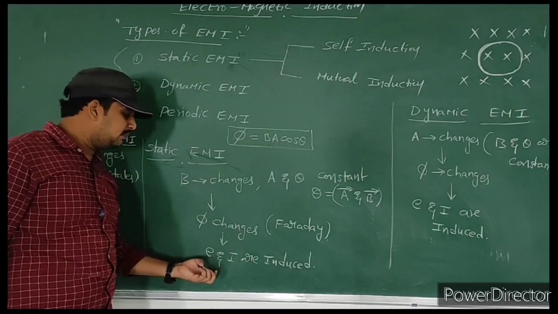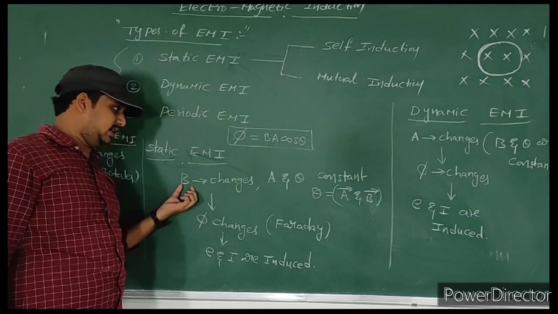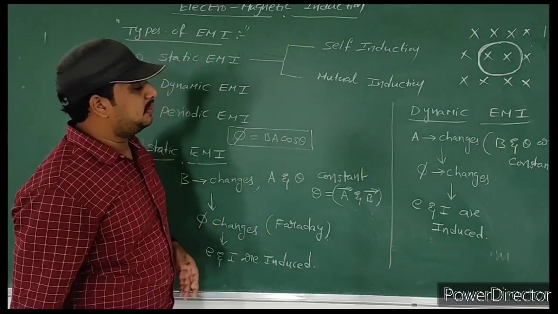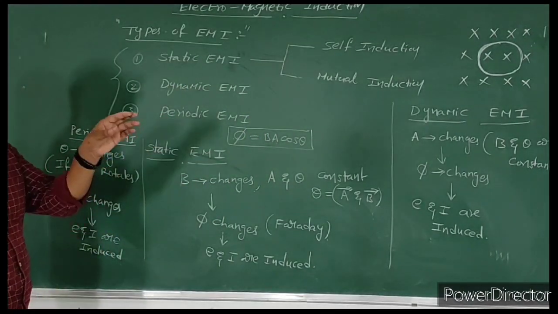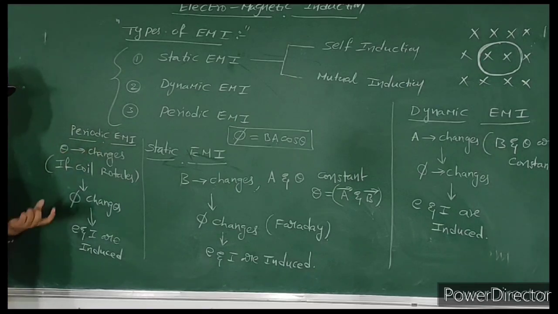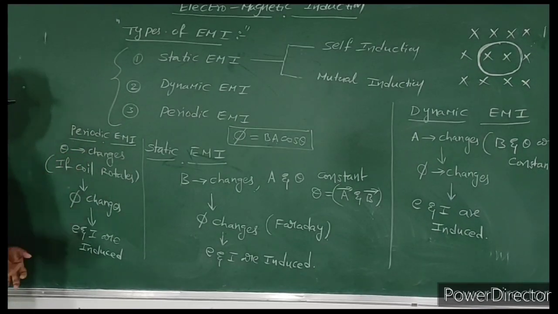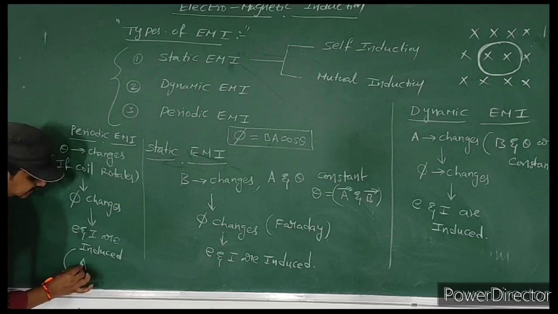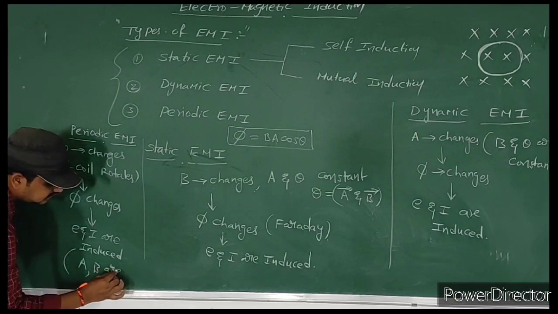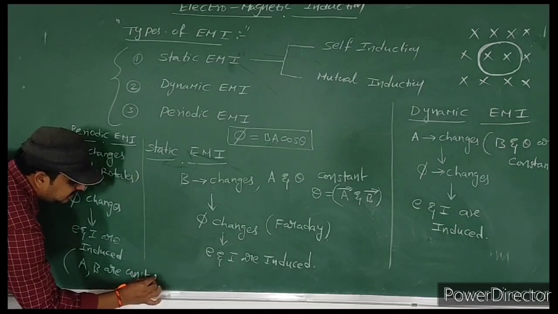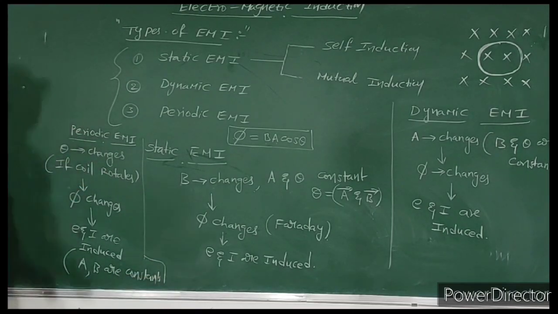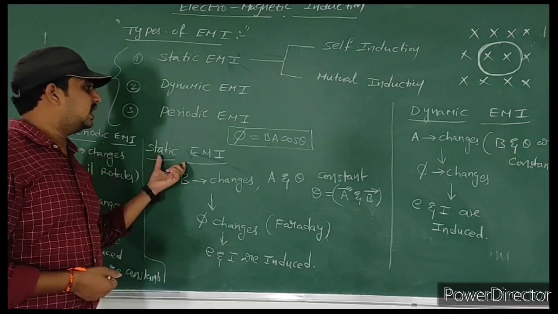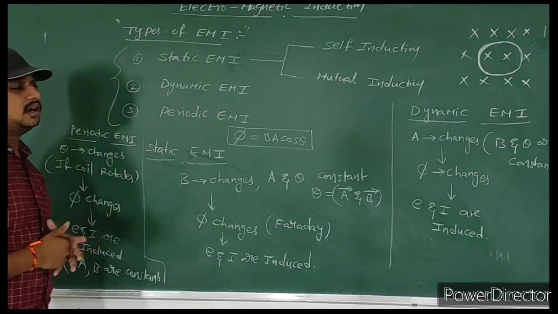Here, how is the EMF induced? In static EMI, the magnetic field changes, but area and theta are constants. In dynamic EMI, area changes, while magnetic field and theta are constants. In periodic EMI, theta changes, and the constants are area and magnetic field. A means area here, B means magnetic field. Okay, so these are the shortcut definitions of static EMI, dynamic EMI and periodic EMI.